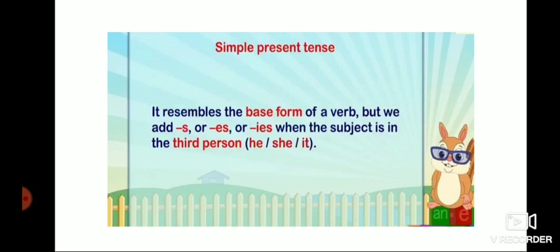See, for the base form of a verb, when the subject is third person singular, he, she, it, you have to add s, es or ies with the verb. You have to remember this when we write in present tense.